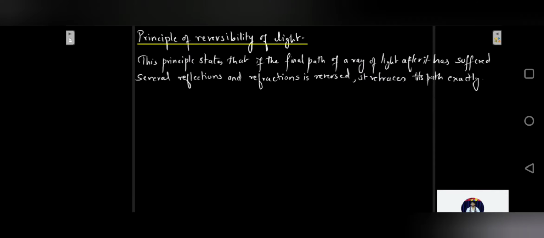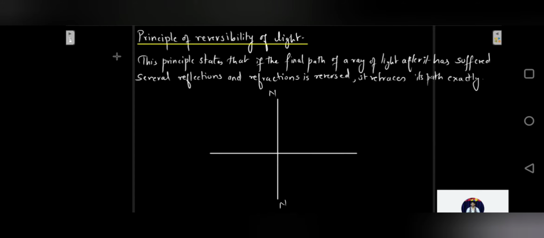Next is the principle of reversibility of light, which states that if the final path of a ray of light after it has suffered several reflections and refractions is reversed, it retraces its path exactly. What does this mean? Supposing we have a rarer-denser medium interface, so this is my normal.